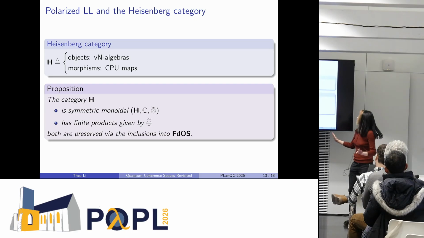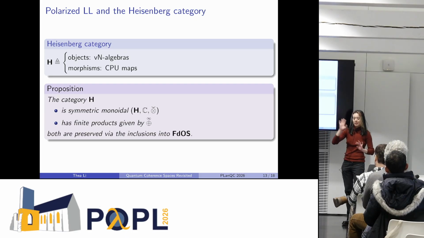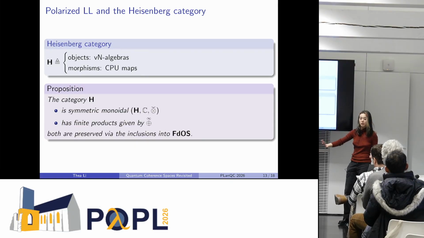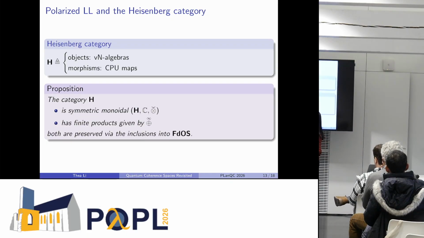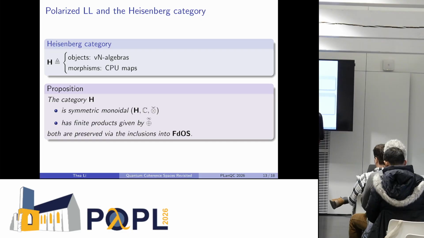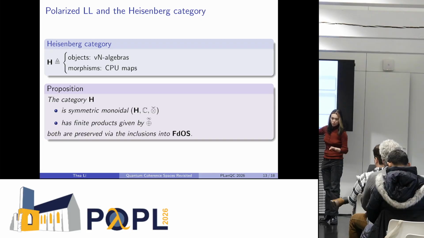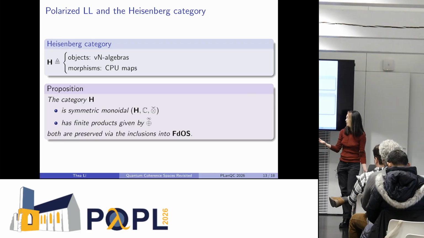So I mentioned that the Heisenberg view and the Schrödinger view are these polarized fragments of linear logic, or they should correspond to that. And in fact, the category H here, the one that we're interested in of von Neumann algebras, is actually symmetric monoidal with respect to what we interpret the par to be in FDOS.